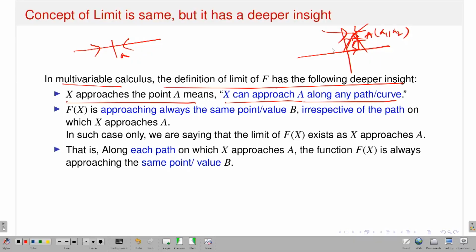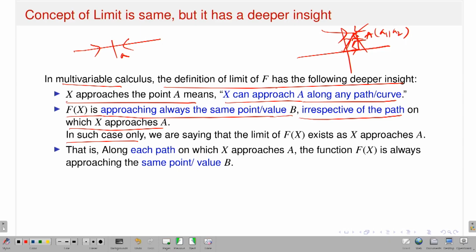So now the point is that whatever direction I choose to approach A, the value of the function capital F of x should approach the same point. That's what I have written. So capital F(x) is always approaching the same value B, irrespective of the path on which x approaches A. That is a very, very strong condition. That means in the domain set I have a point capital A, and whatever directions I approach A from, whatever path I take, the value of F(x) approaches the same value. That is very important.